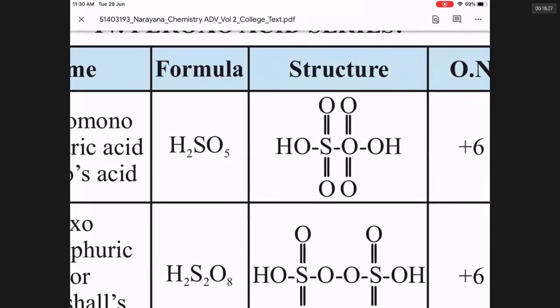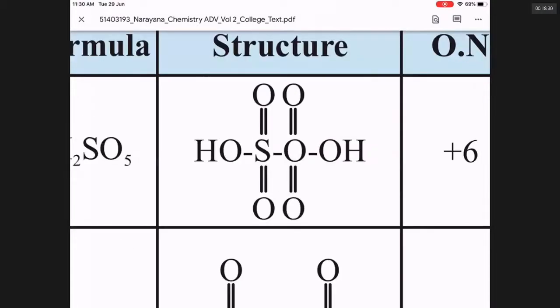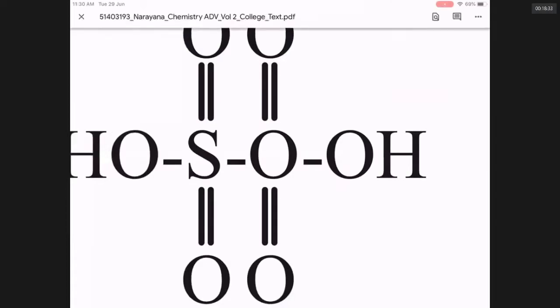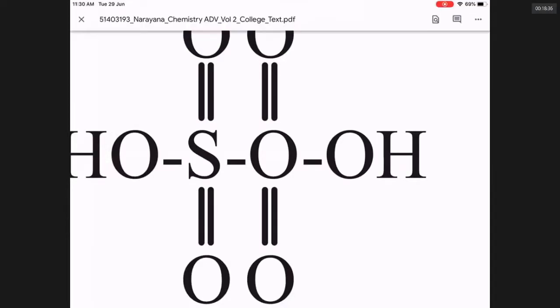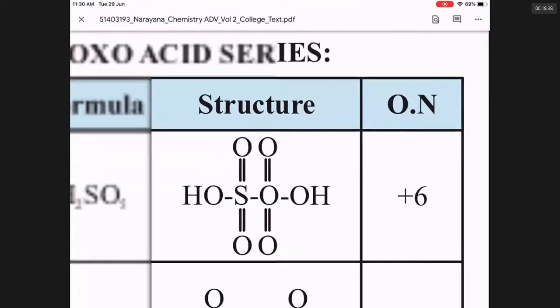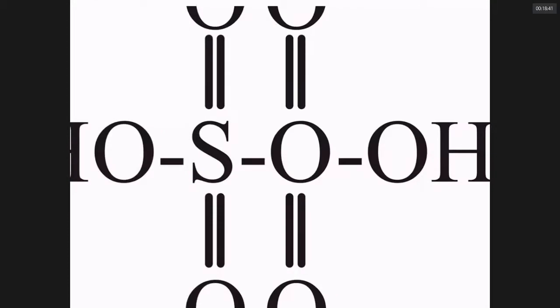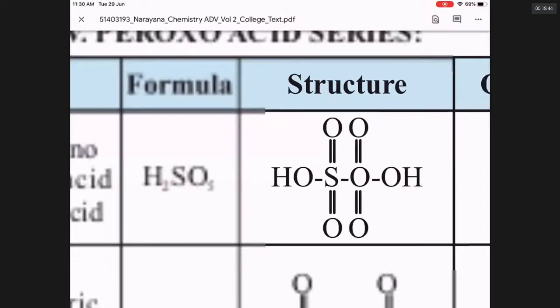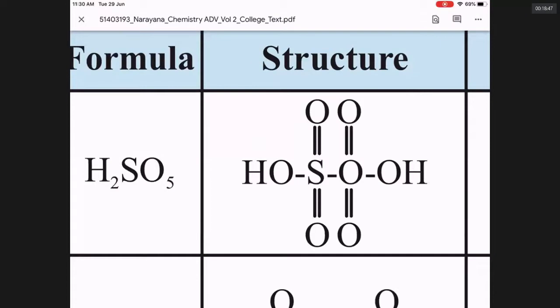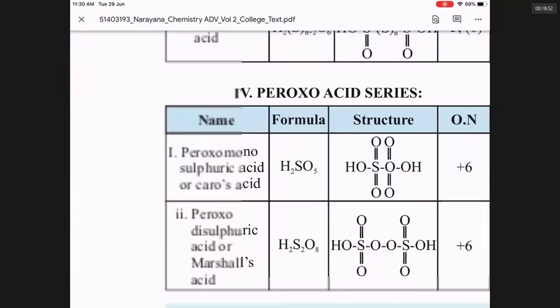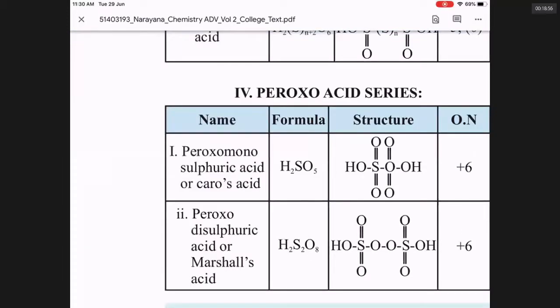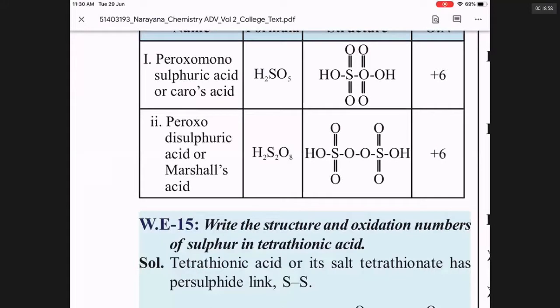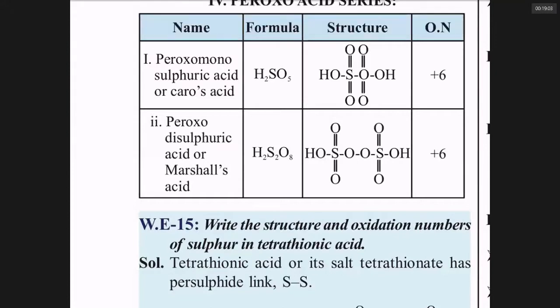Sir, in peroxy acids, there is a mistake in the diagram in the Narayana book. The mistake is here, it is not O, it is sulfur. Let us correct it. I can't correct in this book. Here, this is not O, it is sulfur. It is a mistake. Can you correct yourself? The central sulfur is linked to double bond O, and there is a mistake, like here you have to have two O's. This diagram is wrong. For H2SO4, the diagram they gave is wrong. For H2S2O8, called Marshall acid, the structure is correct. Now, Caro's acid, H2SO5, monosulfuric peroxysulfuric acid structure is wrongly given.